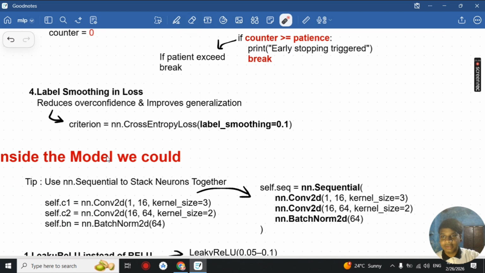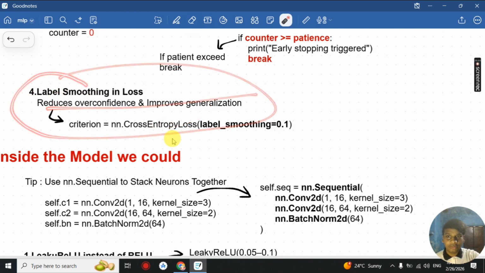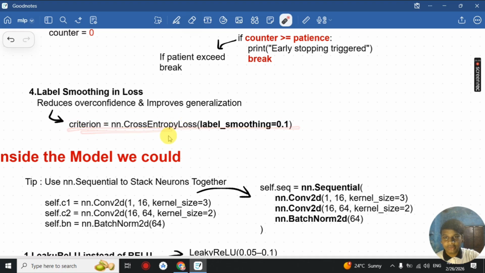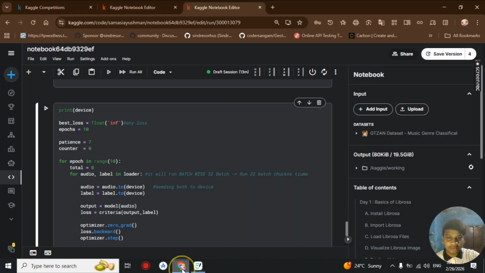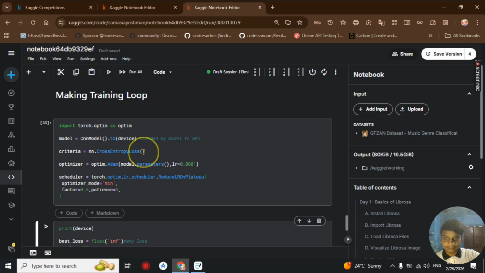Okay, then finally we have our label smoothing in the loss, where we add label smoothing inside our loss function. It basically reduces overconfidence and helps us get a smoother gradient curve. Here we add it by using label smoothing equal to 0.1.